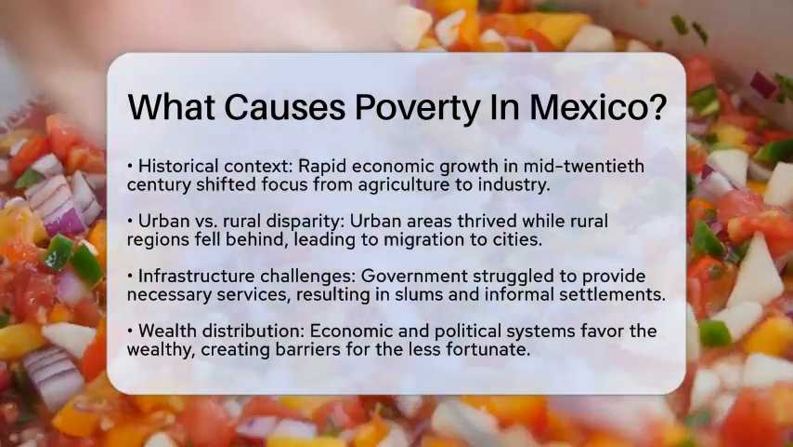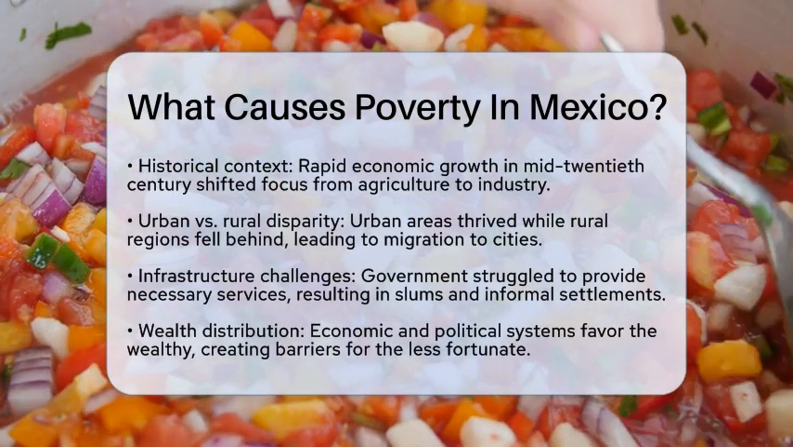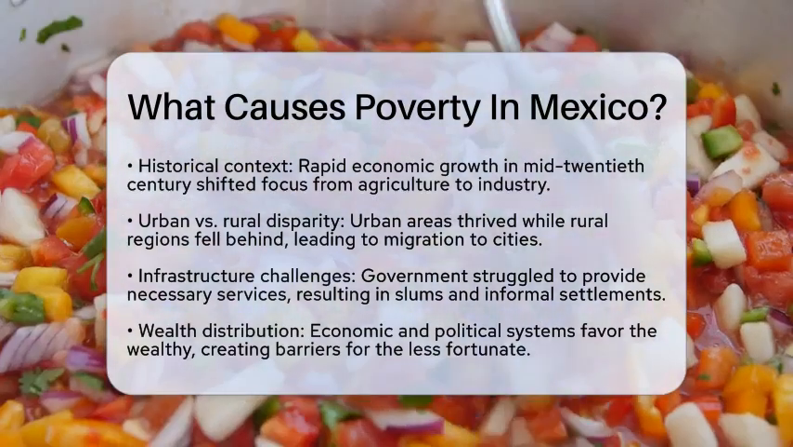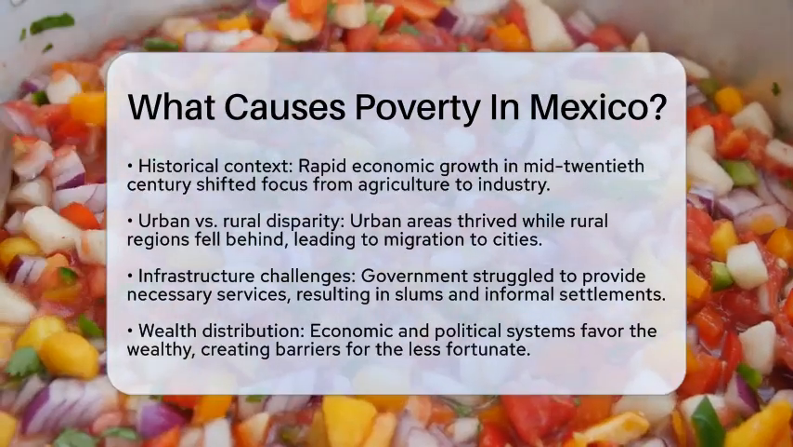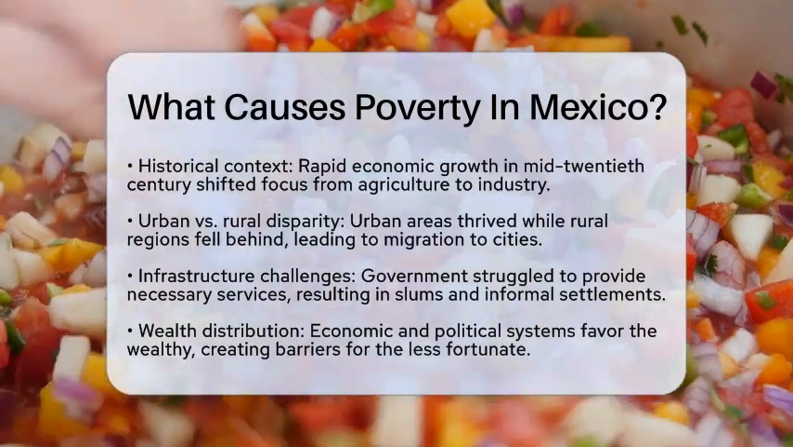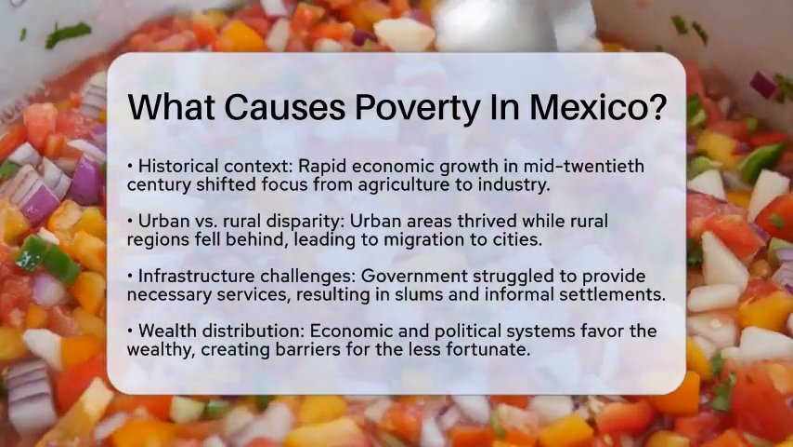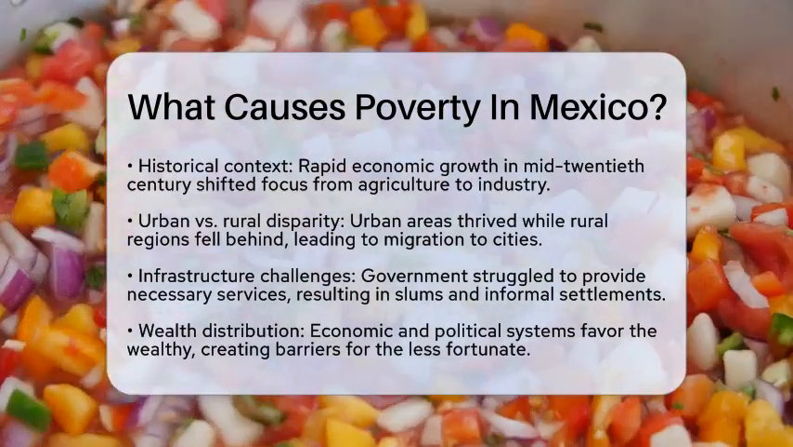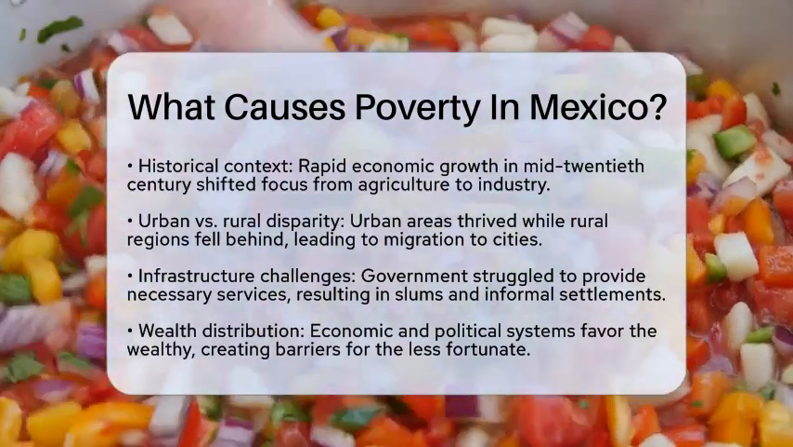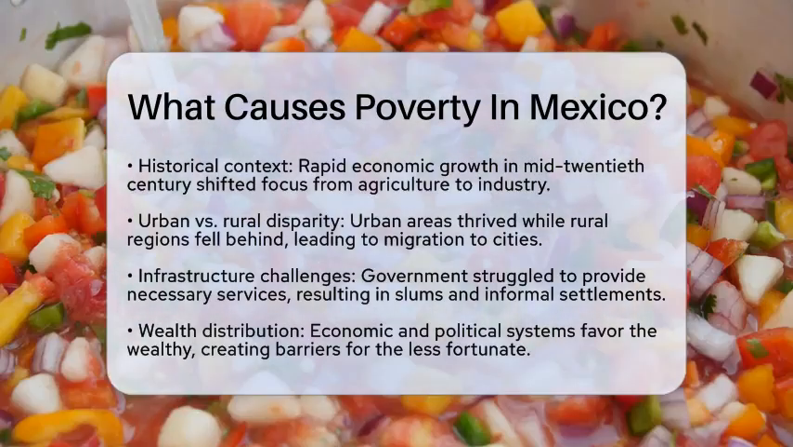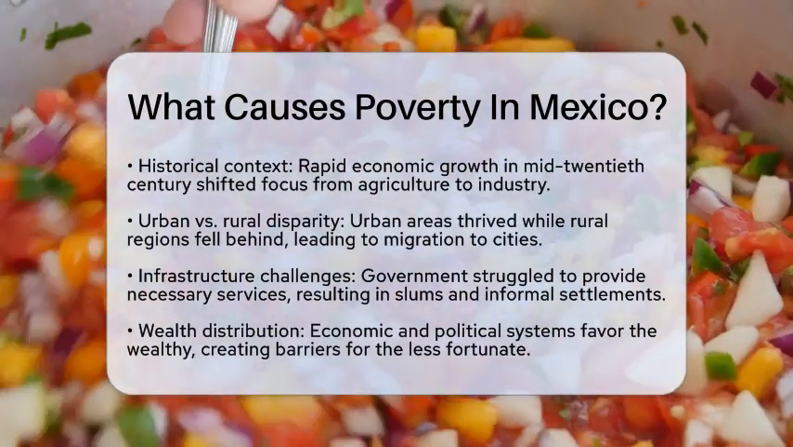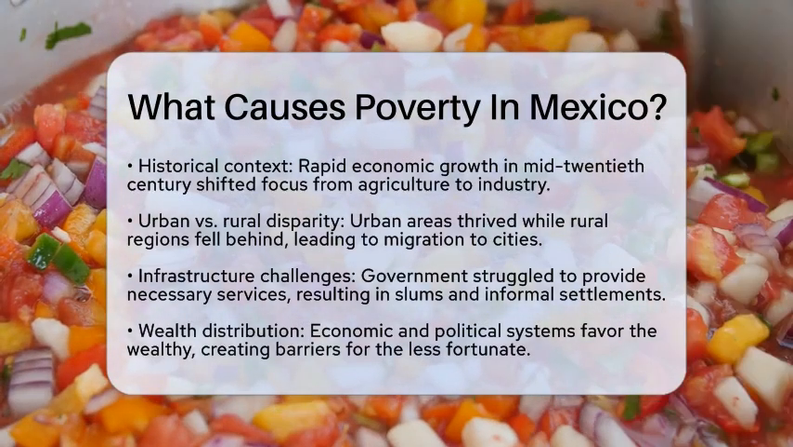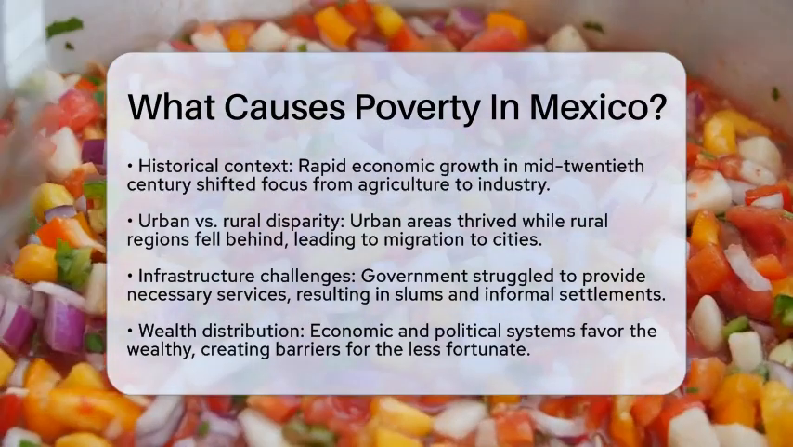First, we must consider the historical context. Mexico saw rapid economic growth in the mid-20th century. This shift from agriculture to industry created opportunities, but the benefits were not evenly distributed. Urban areas flourished while rural regions lagged behind. Many people moved to cities in search of better jobs, but the government struggled to provide necessary infrastructure and services. This led to the rise of slums and informal settlements, which continue to be a significant part of the urban landscape today.